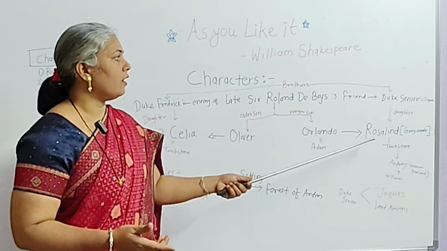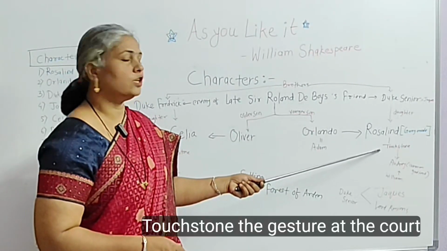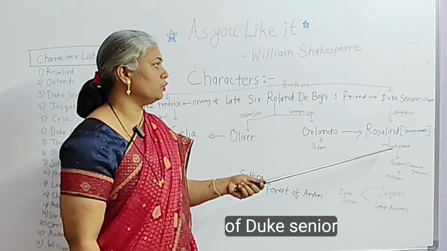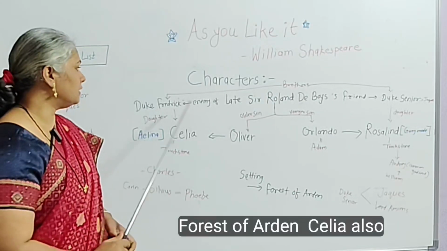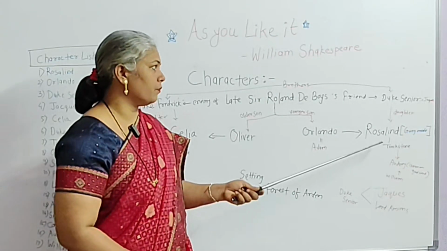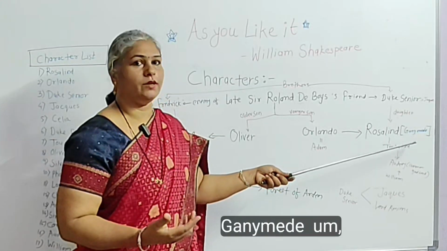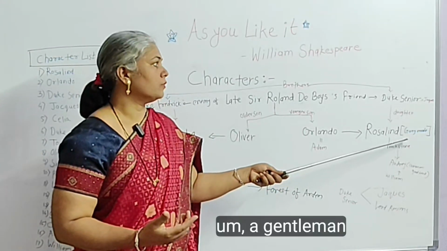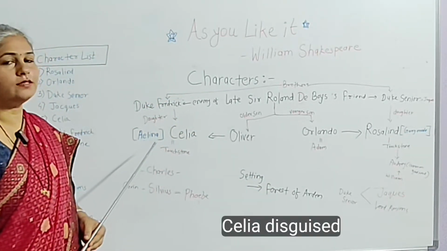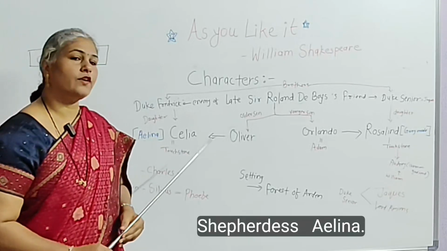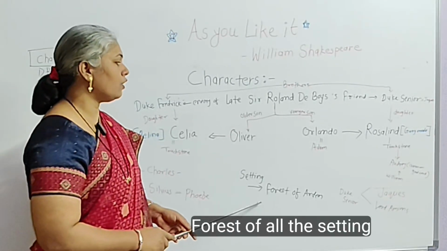So Rosalind, with Touchstone, the jester at the court of Duke Frederick, left for the forest of Arden. Celia also accompanies Rosalind. Rosalind disguised herself as Ganymede, a gentleman, and Celia disguised herself as a common shepherdess, Aliena. So both of them went to the forest of Arden.